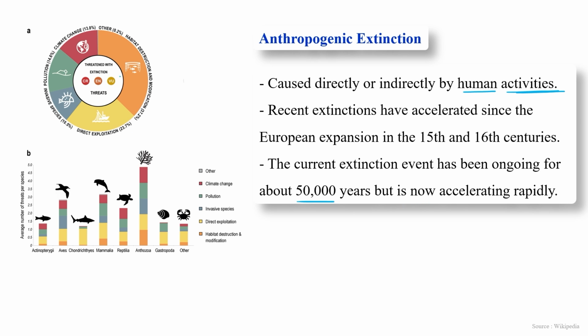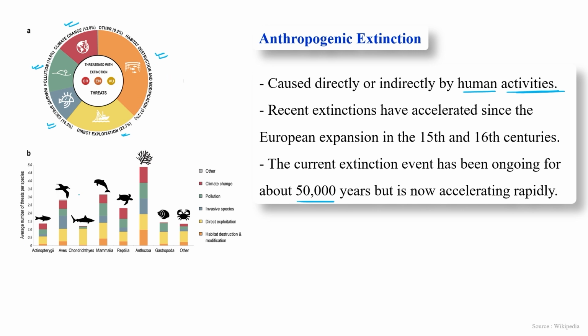As you can see in this pie chart, most of the species went extinct because of habitat destruction and modification, 37.2%, followed by direct exploitation, 23.7%. Then climate change, 13.8%. Then pollution, another factor, and then invasive species, 10.5%. So these are the reasons. But what is the main reason? Habitat destruction and modification of their environment.